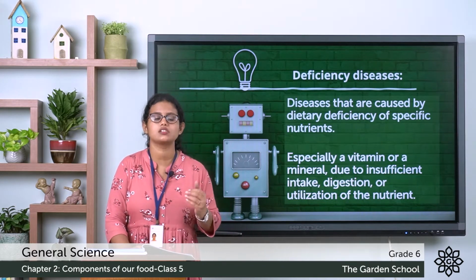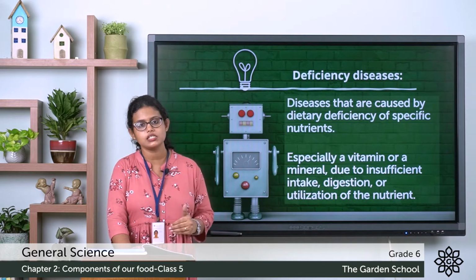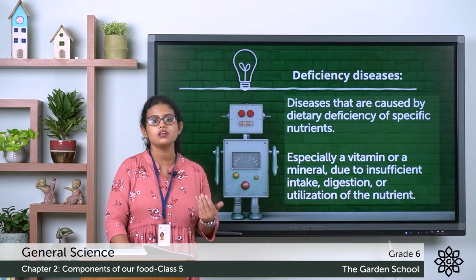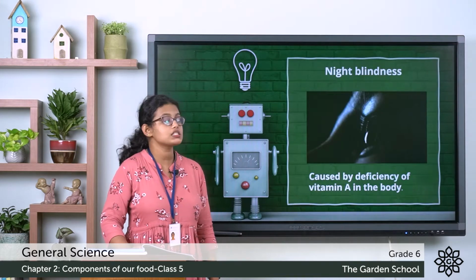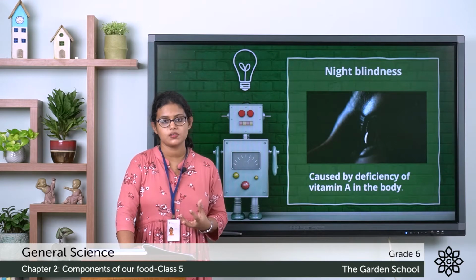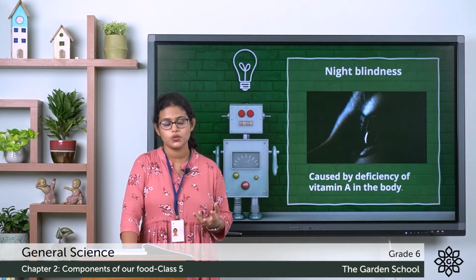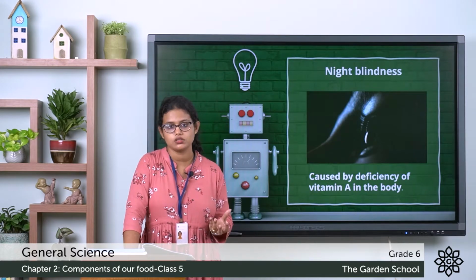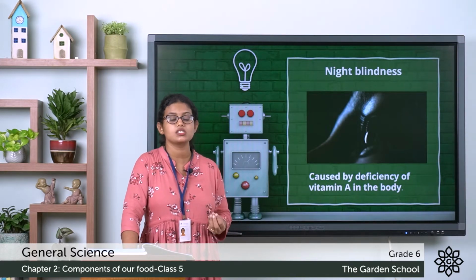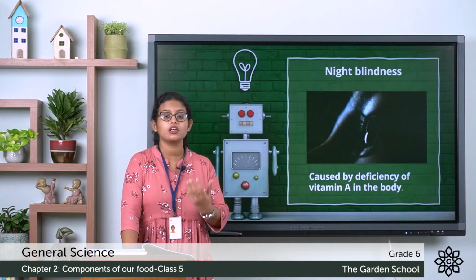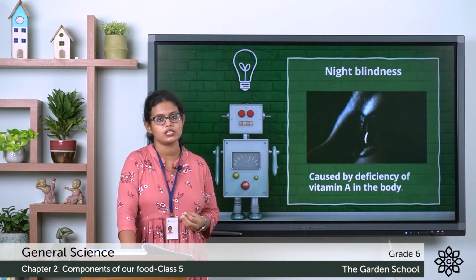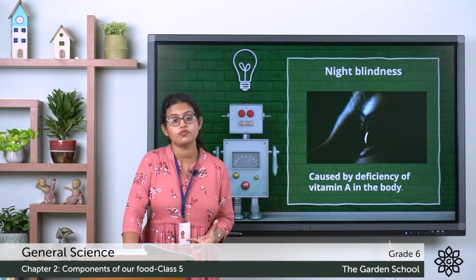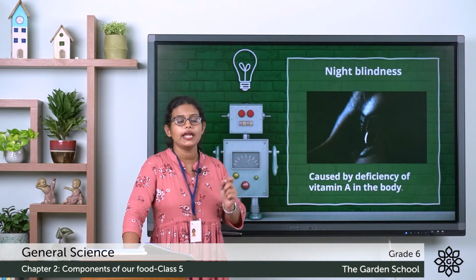So now let's discuss some of the diseases that are caused due to the deficiency of vitamins and minerals. The first is night blindness. So what is this night blindness? When a person is not able to see in the dim light or in darkness, that is called night blindness. And how is it caused? It is caused by the deficiency of vitamin A in the body.